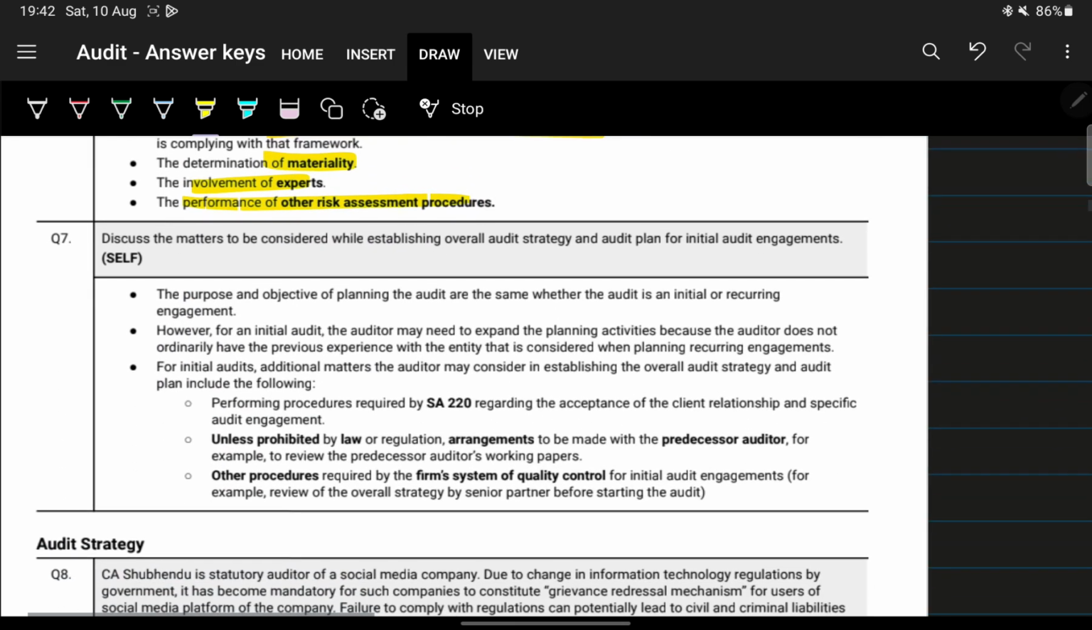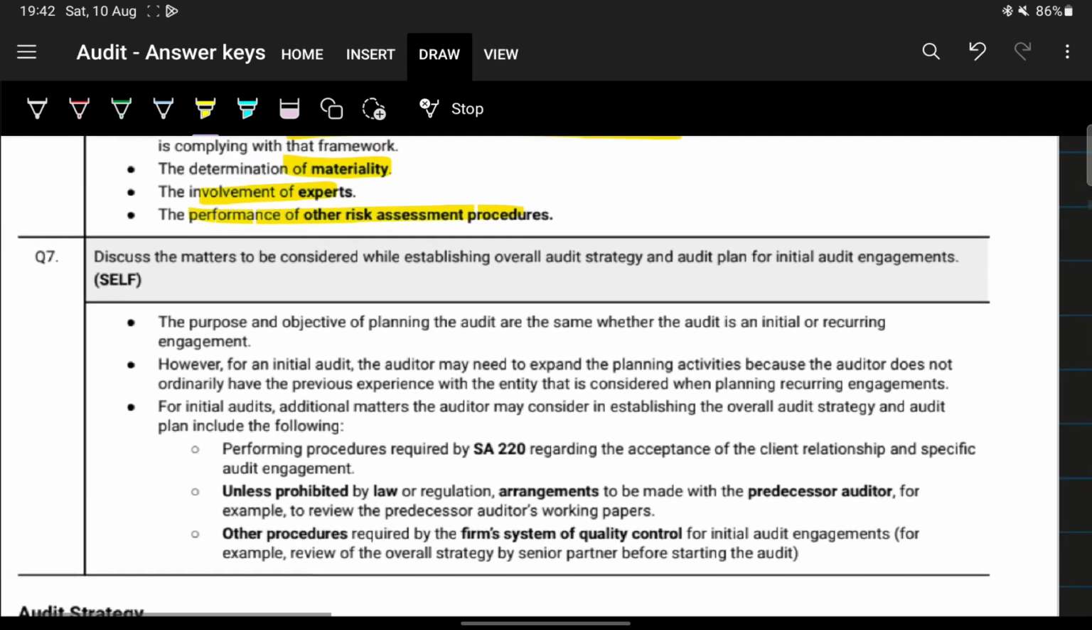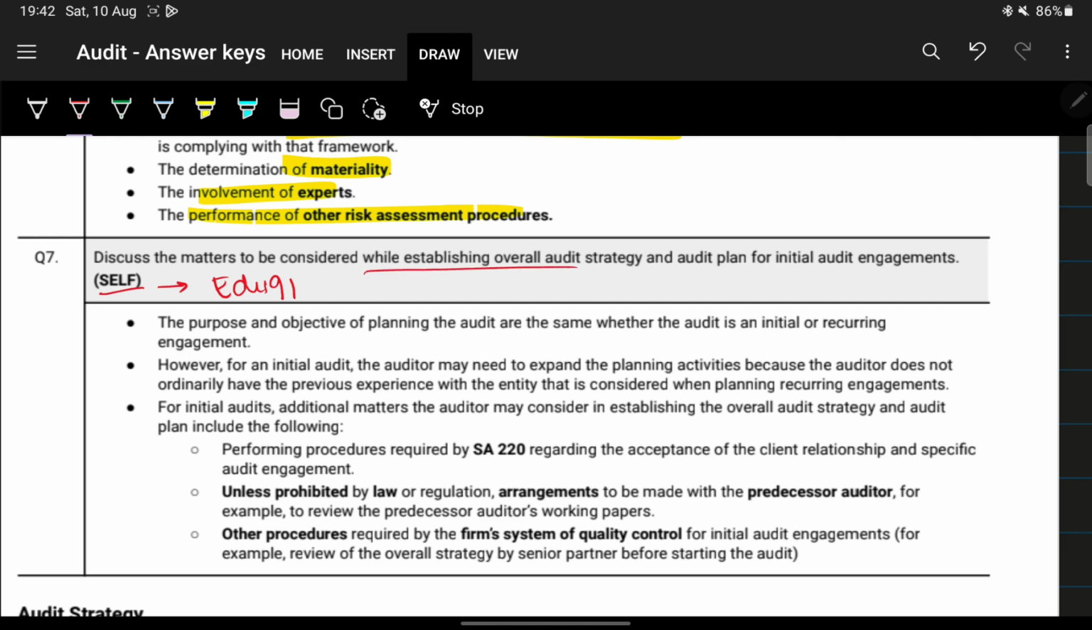Okay, next. So this question is self-made, meaning it was done by the Edu91 team. We'll just go through it once. Discuss the matters to be considered while establishing overall audit strategy and audit plan for initial engagement. Initial engagement means for the first time you are going to that company to perform the audit engagement. Meaning you have never performed the audit of that company, you don't know how good their internal control is, you don't know how the management is, right? So in that case, what do you have to do?